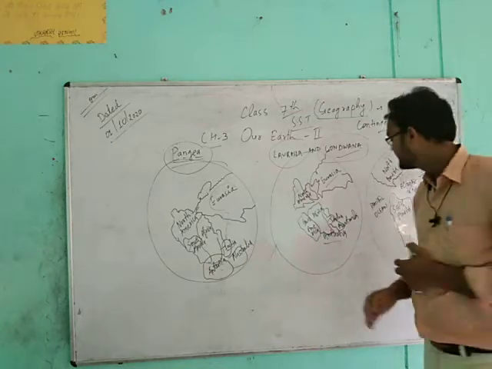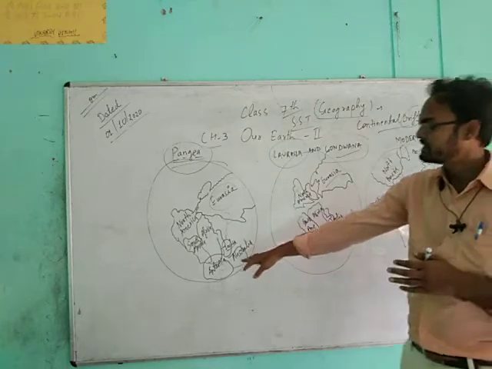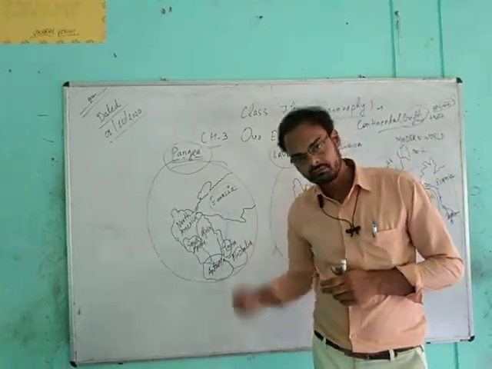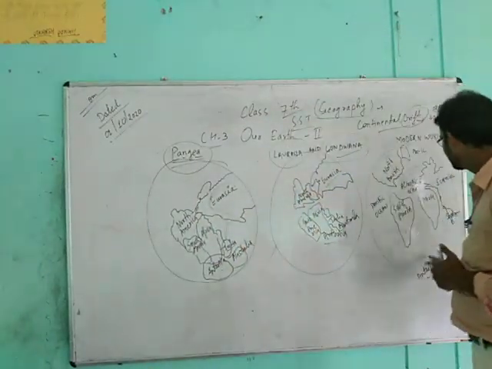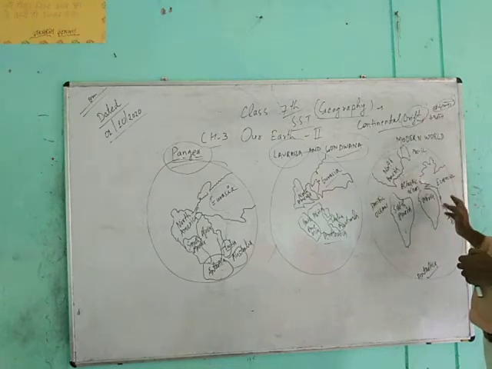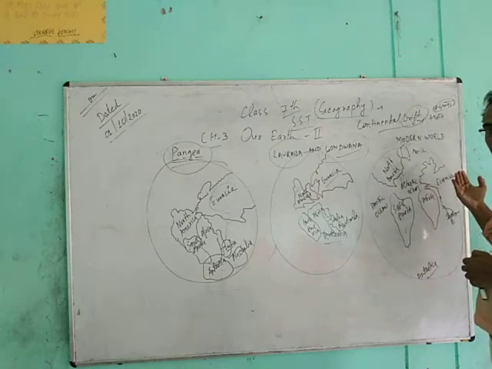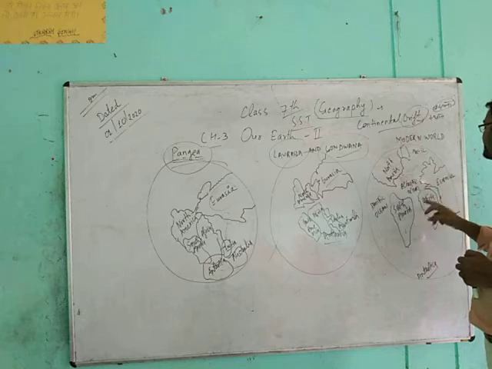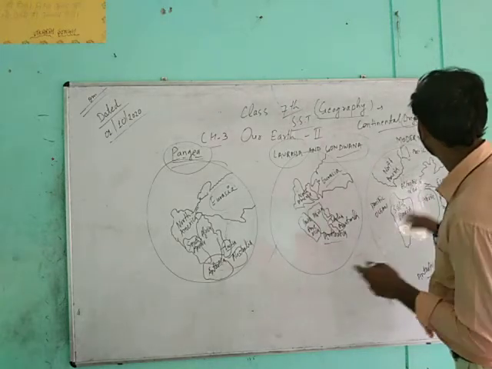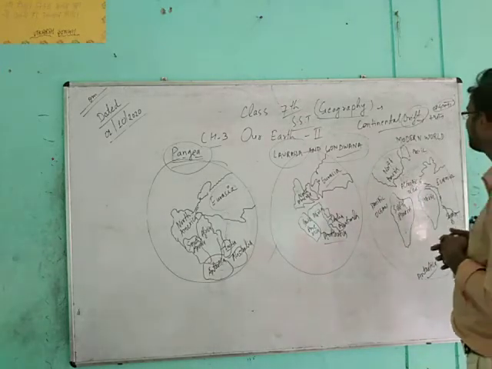In the South Pole there is the continent of Antarctica, it went in lower side, and then India went on upper side to connect with Asia, and Europe and Asia till now are interconnected.